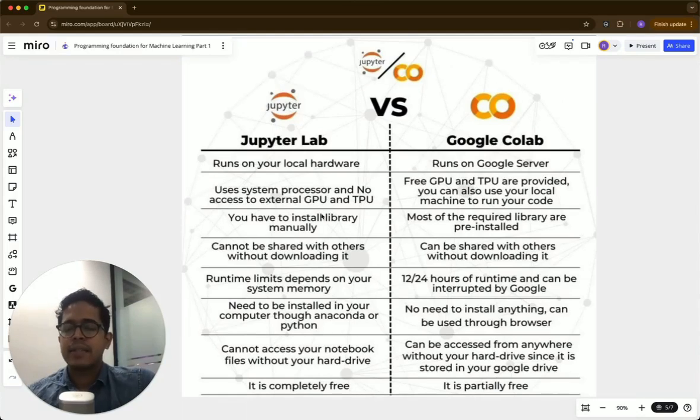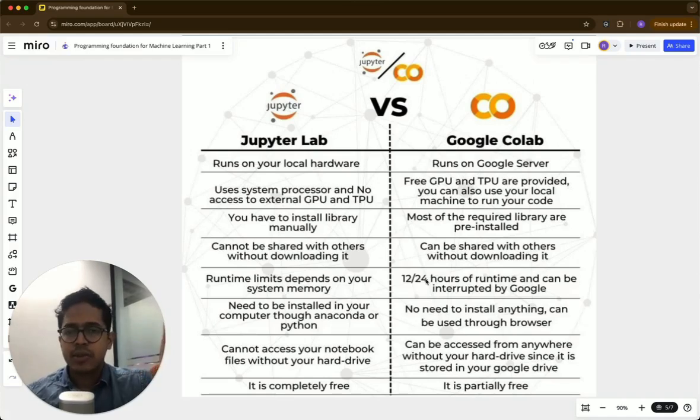GPU or TPU access depends on whether you have access to those somehow online, or you have access to it physically where you are running your code. Both of these are basically free, but Google Colab Pro is not free. You have to pay for it. And one other issue that Google Colab faces is that if you are running code that takes a long time to execute, the running might get interrupted.